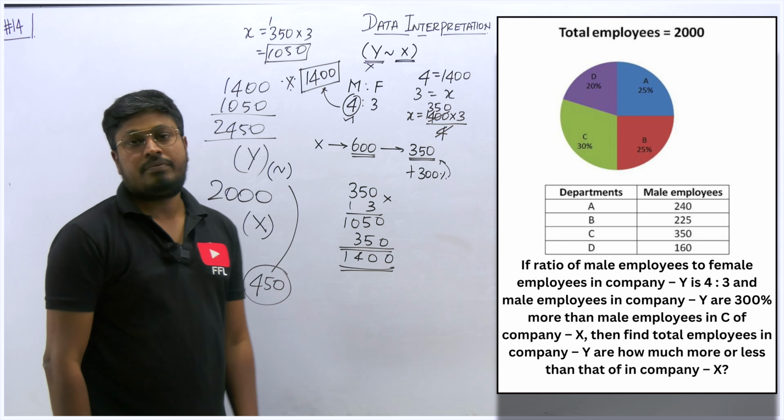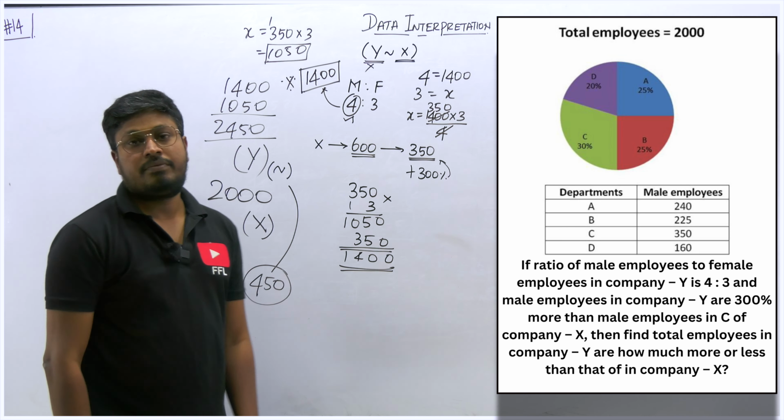So the mistake will be like this: the male employees in company Y are 300% more, which means we need to find 300% of 350, plus 350. Why? Because it is 300% more. If the word more is not there in the question, then the complete answer might change. Only 300%, then you have to find only 300% of 350. If it is 300% more, you have to add this 300% of 350 plus 350.